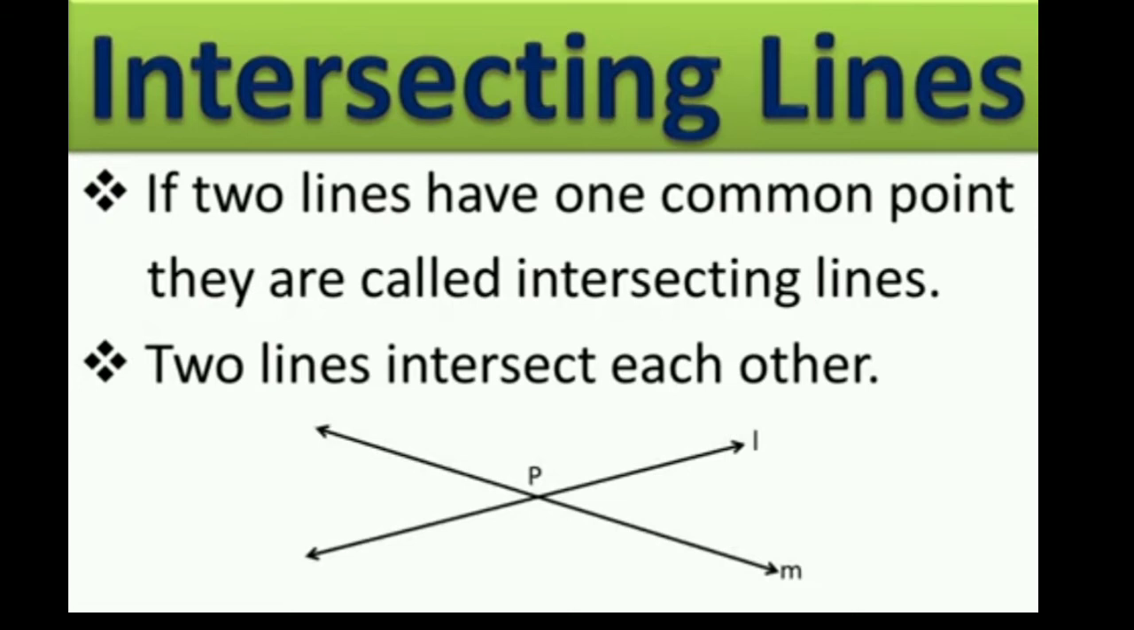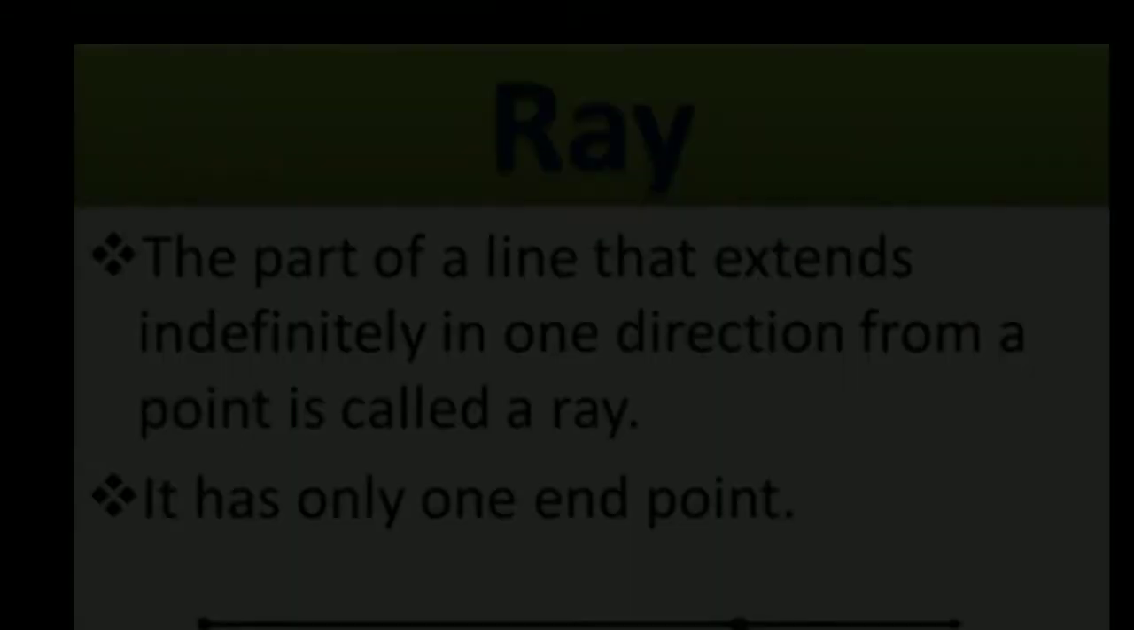If two lines have one common point, they are called intersecting lines. Two lines intersect each other. Two lines are called intersecting lines if they have one common point.